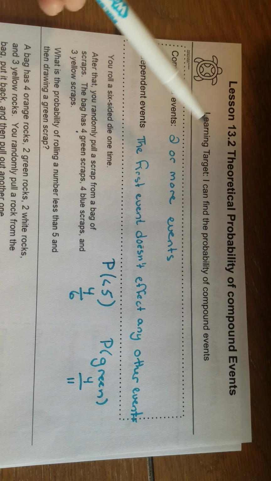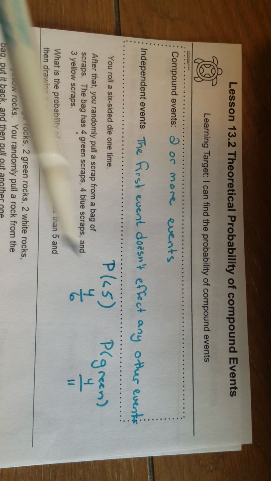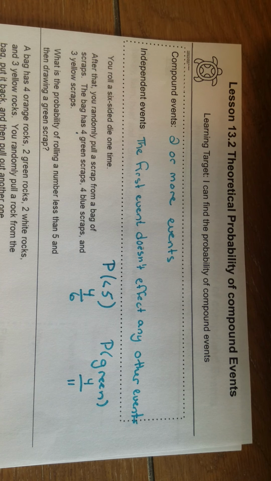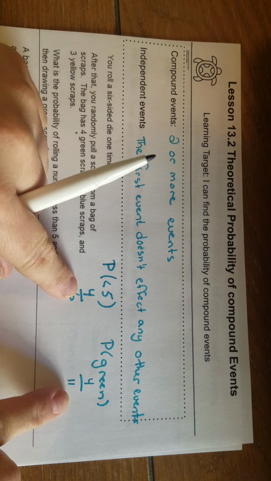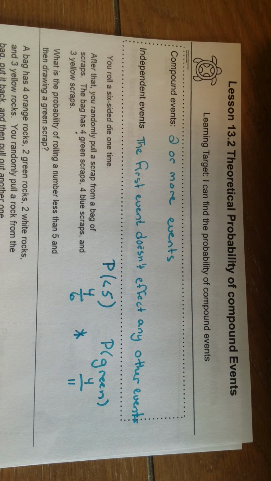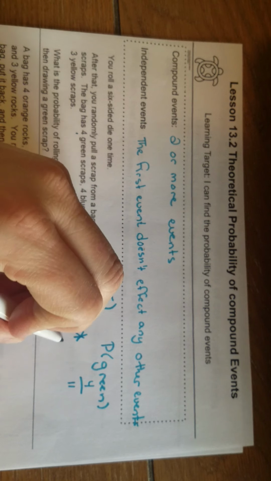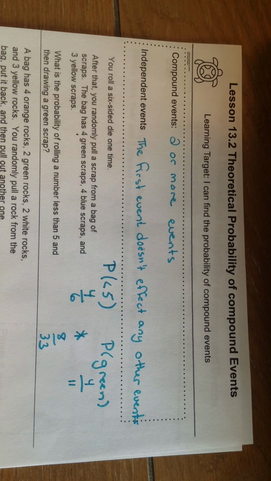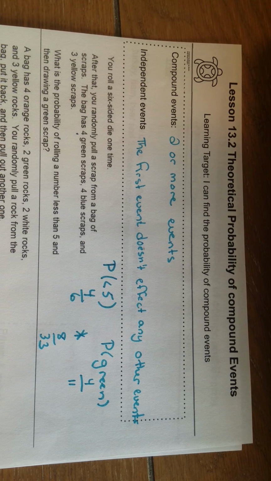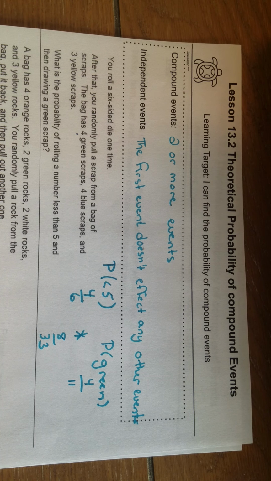So to find the chance of me rolling a number less than 5 and also pulling a green scrap out, all I have to do is find each separate probability and then multiply them together. So on my calculator, 4/6 times 4/11, which is 8 over 33. So the chance of me rolling a number less than 5 and also a green scrap is 8 out of 33.